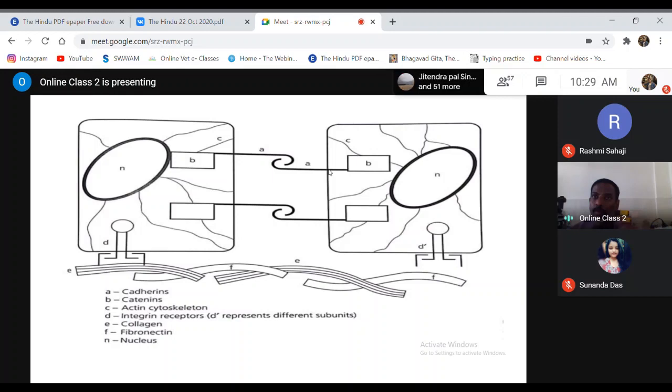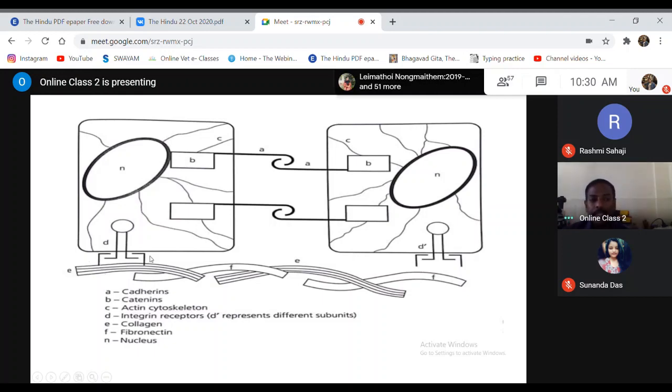They are detached from each other. They detach from each other and it becomes loosened. So that is the major factor. Then the other important feature is the detachment from the basement membrane. For the detachment from the basement membrane, integrins are important. Integrins are the molecules which help in the binding of the cell with the basement membrane or the extracellular matrix.